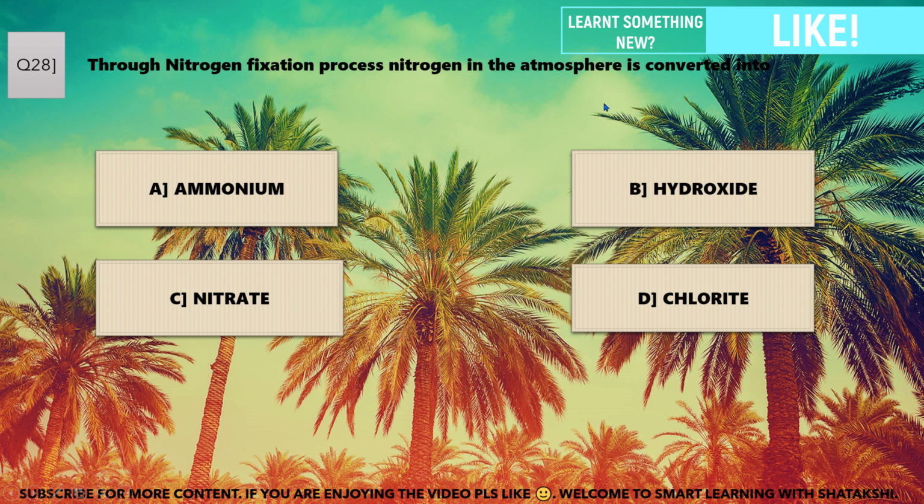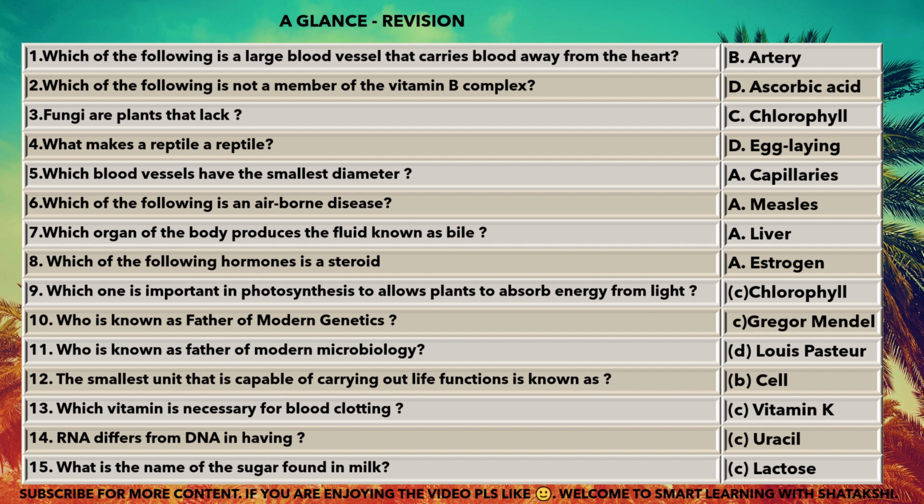Now let's take a glance and revise these questions and learn all these questions by heart in this video only. Which of the following is a large blood vessel that carries blood away from the heart? Artery. Which of the following is not a member of the vitamin B complex? Ascorbic acid. Fungi are plants that lack chlorophyll. What makes a reptile a reptile? Egg-laying. Which blood vessels have the smallest diameter? Capillaries. Which of the following is an airborne disease? Measles. Which organ of the body produces the fluid known as bile?